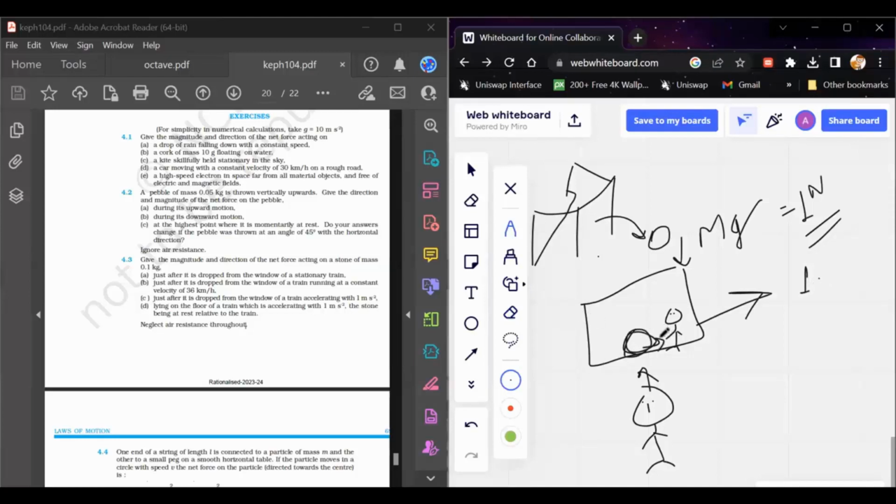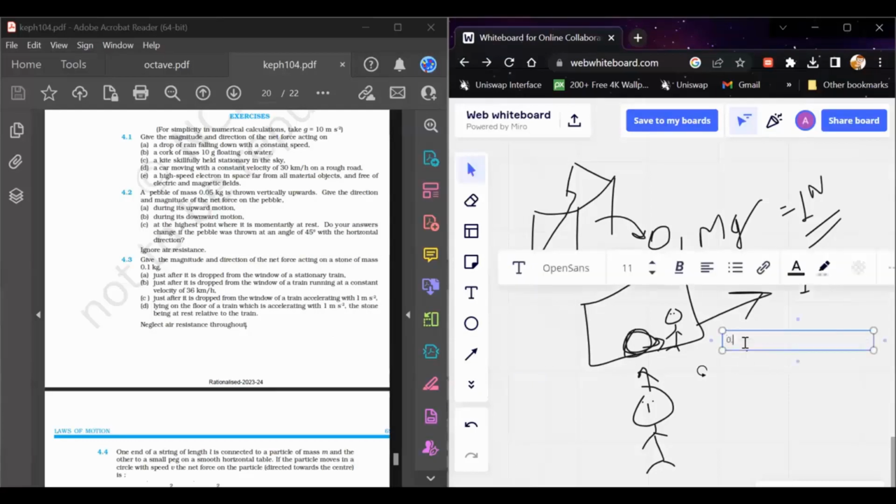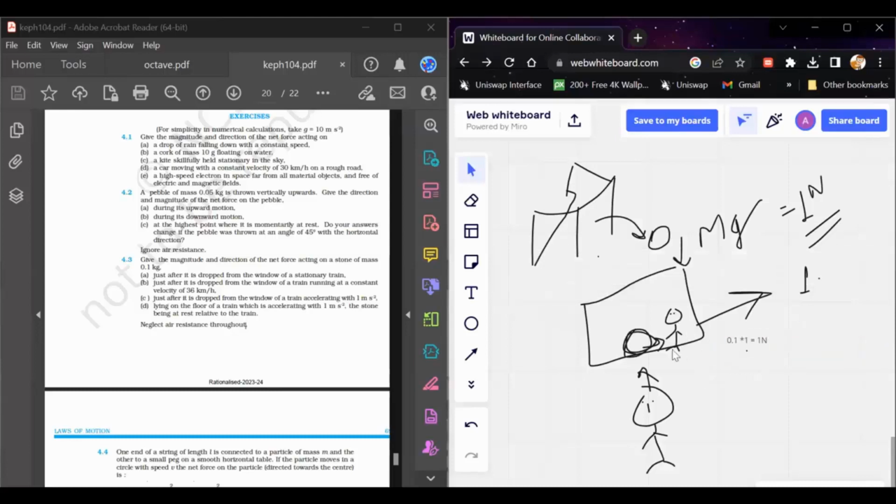So there must be some force driving this stone forward with 1 meter per second square. The net force acting on the stone at this moment is equal to 1 kg into 1, that is equal to 1 Newton. Because even if from the train frame the stone is at rest, for an external observer the stone is moving in the forward direction.